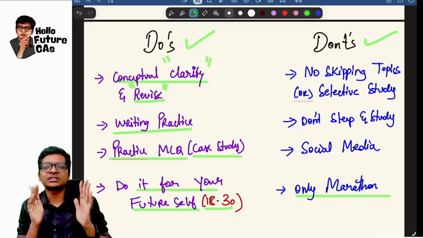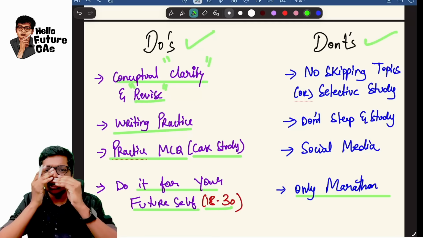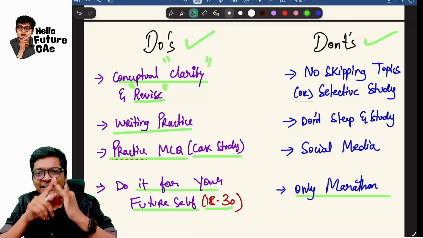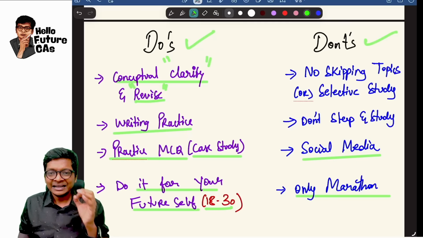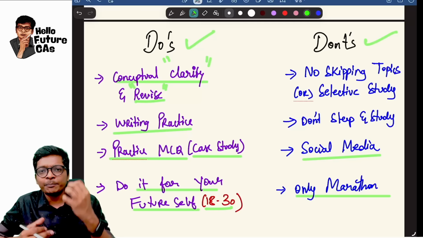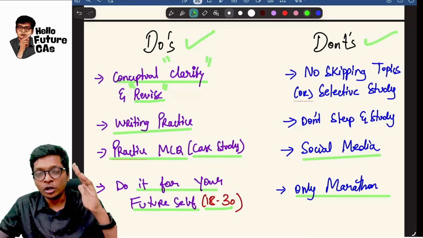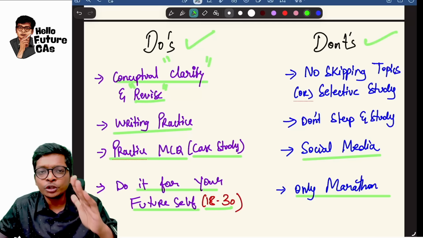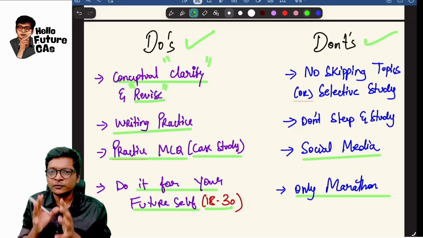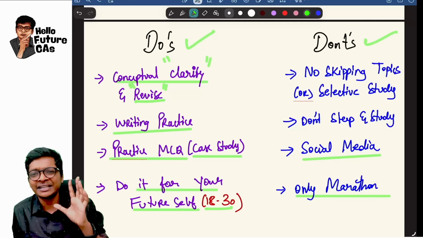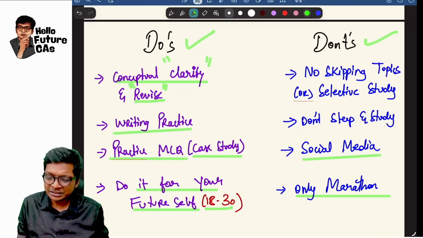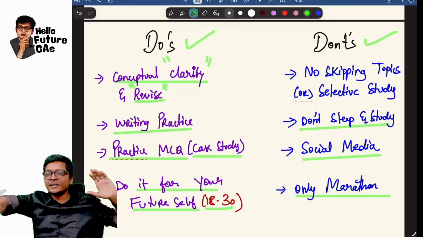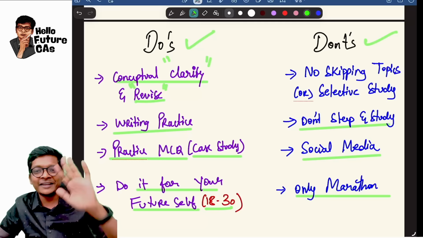And what are the don'ts, guys? Recently, US government has filed a case on Mark Zuckerberg and YouTube head that social media is designed to be an addictive platform. Yes, we are all addicted to social media. We have to accept that, but balance and use it. Please ensure that your usage of social media does not exceed your study time every day. Don't sleep and study. Sir, I'm sleeping and studying in the house, sir, on the bed. When my mom is opening the room and coming, I slept off. She's waking me up.